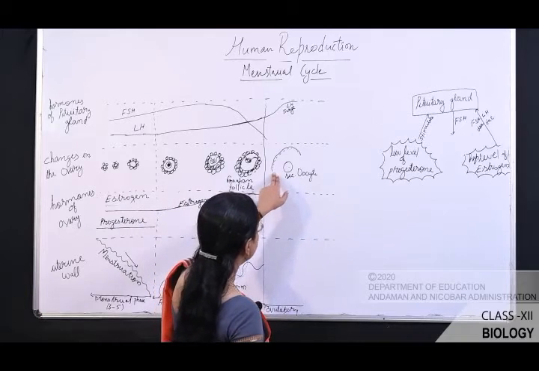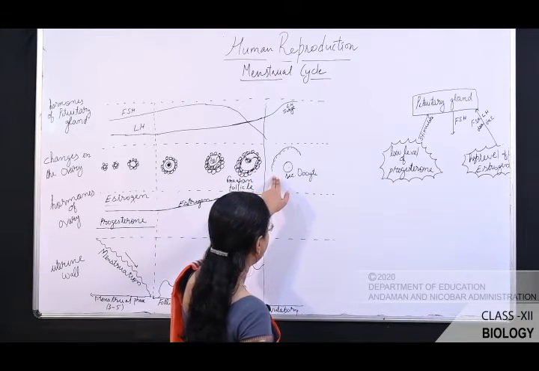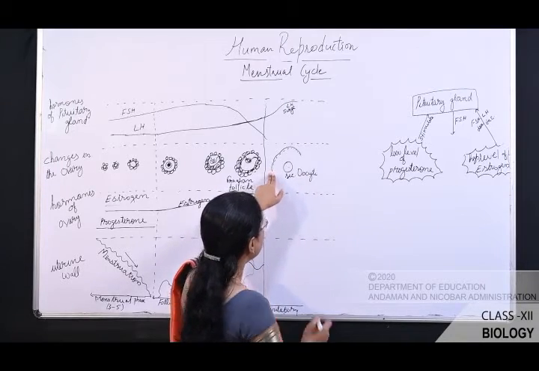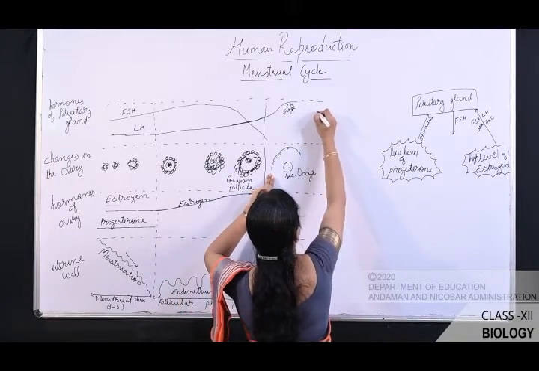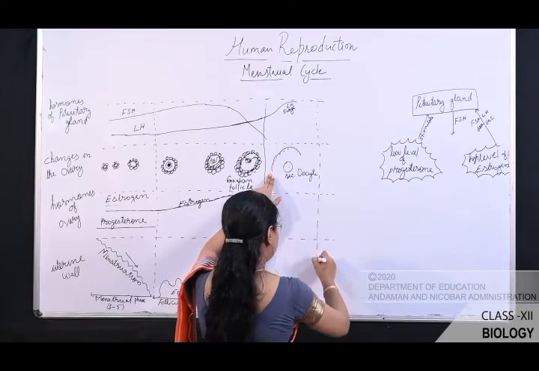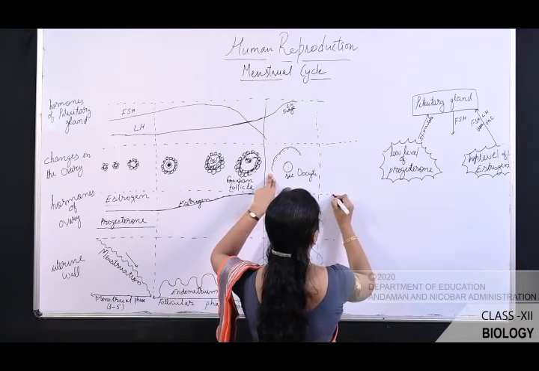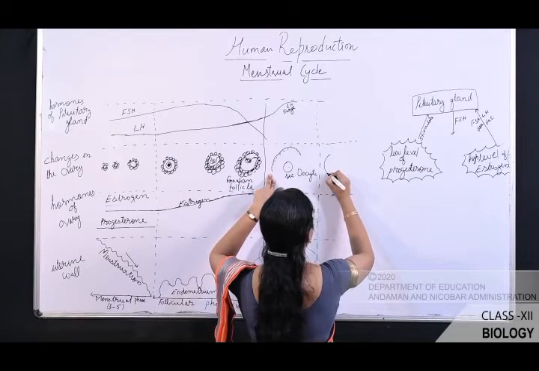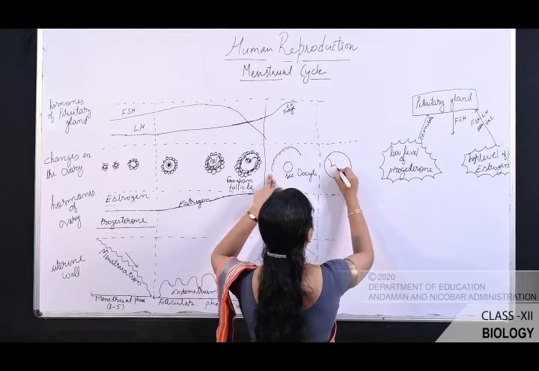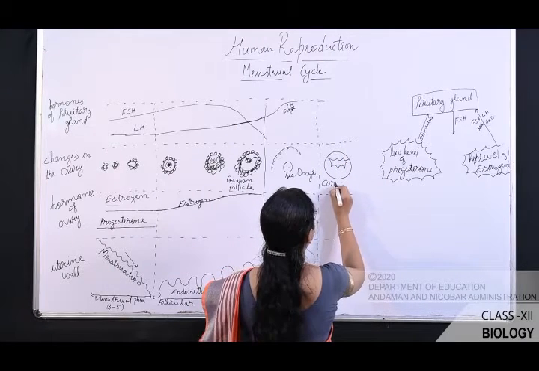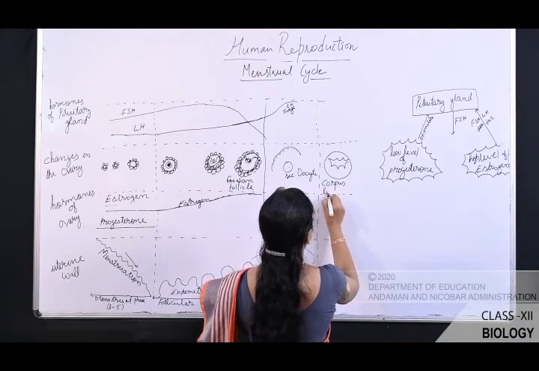Okay? As the Graafian follicle breaks and releases the secondary oocyte, the remaining Graafian follicle, so let us make a line here. The remaining Graafian follicle, what happened to it? It is converted into corpus luteum.